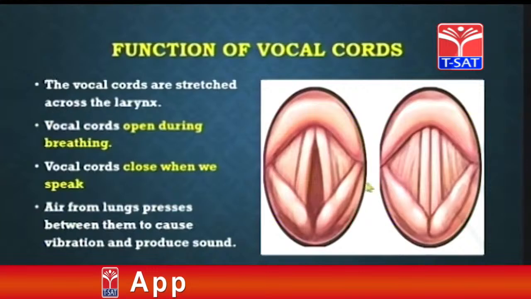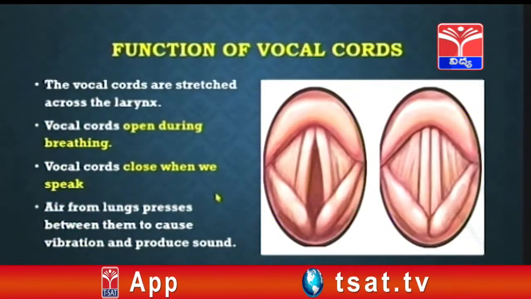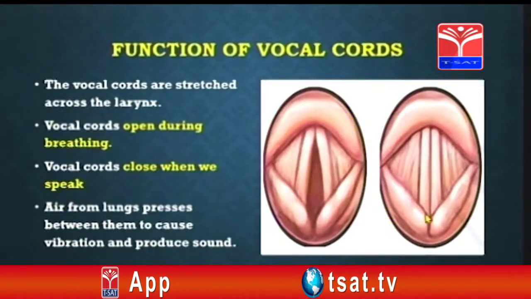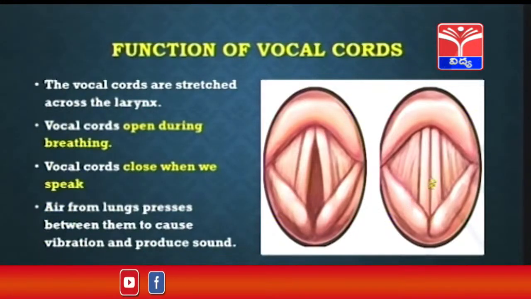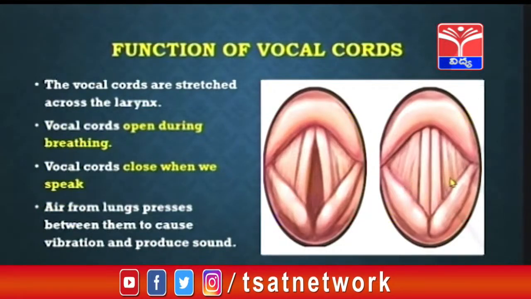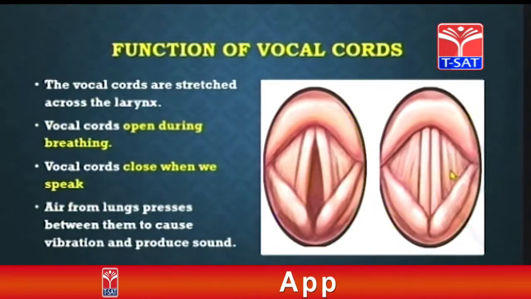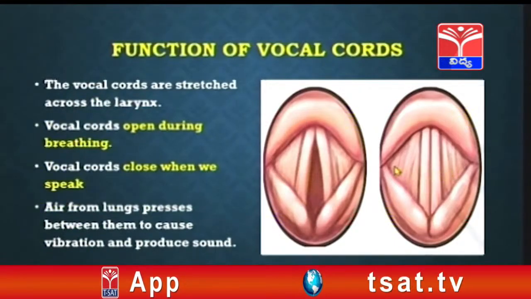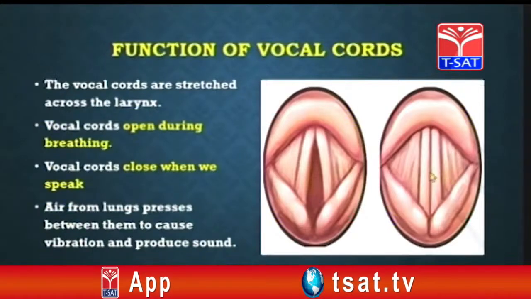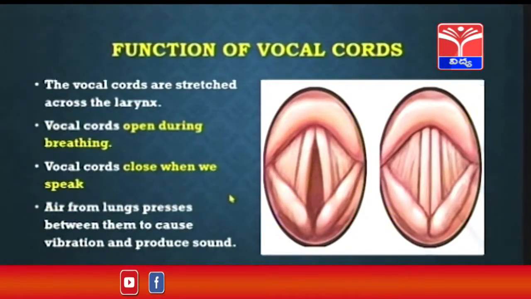So, how is it that sound is produced? The lungs are pushing air through the closed vocal cords. Okay, children? The lungs are pushing air, pressing air through the closed vocal cords, and these vocal cords vibrate accordingly to the amount of volume we need. These vocal cords are vibrating and different sounds are produced. Okay, children? So, this is the function of the vocal cords.